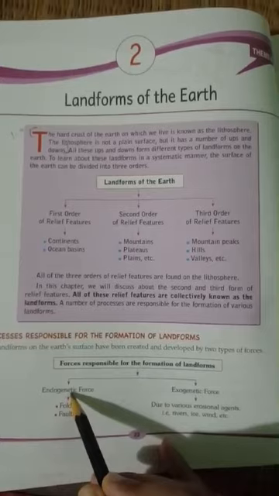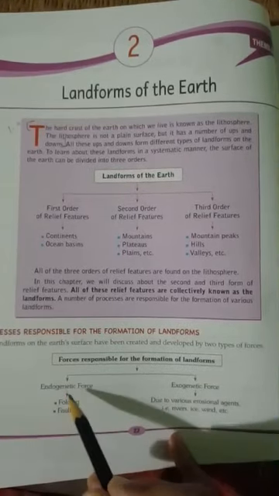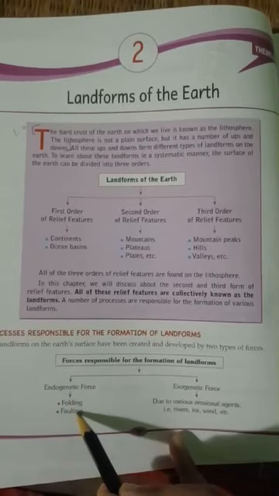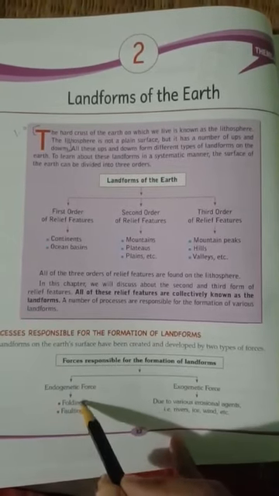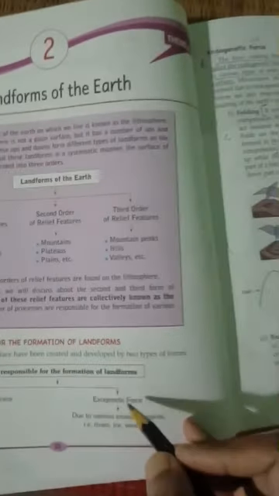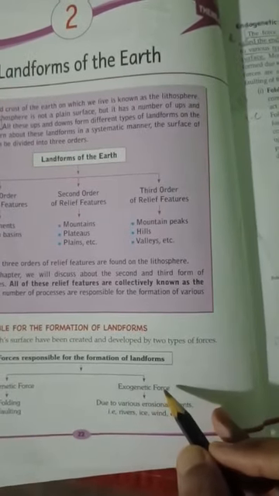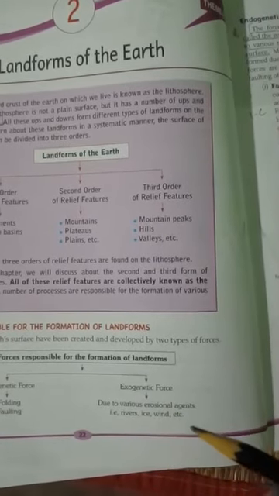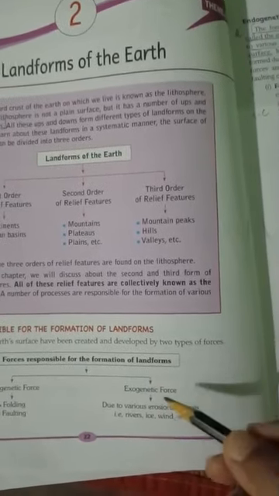Endogenetic forces are the forces that come from within the earth's surface, and they are categorized into two parts, folding and faulting. We will study in detail what folding and faulting are. Exogenetic forces are the forces which originate from the atmosphere. They do not come from inside the earth's surface.